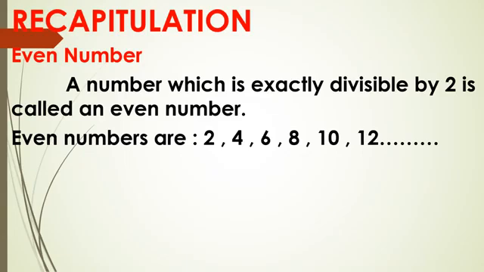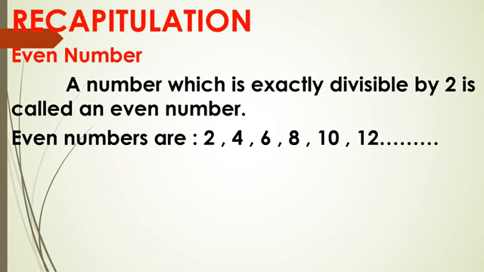Means a number which we divide by 2 and do not get any remainder, if the remainder is 0, okay, so that is an even number. An even number always ends in 0, 2, 4, 6 and 8. Means if at the ones place any of these digits is there, then that number